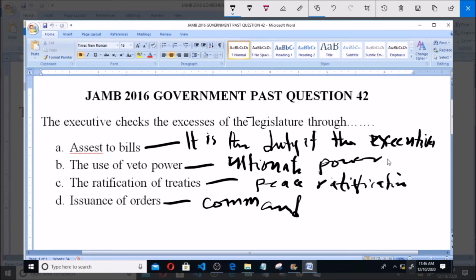So the executive checks the excesses of the legislature through the assent of bills, that is signing bills to become law. So option A is correct.